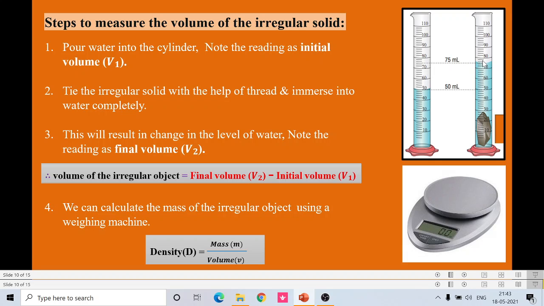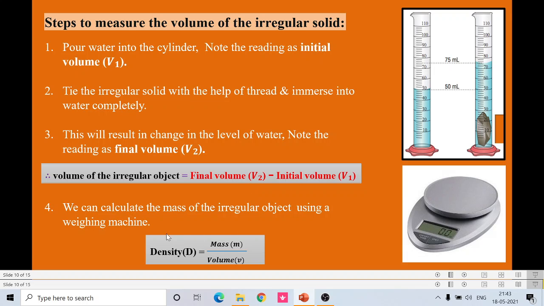So it shows 75 milliliter. This is the final volume V2. So what is the volume of the irregular object? For that we have to subtract the initial volume from the final volume. That is the final volume 75 minus the initial volume 50. So in this case the volume of the stone will be exactly 25 milliliter.